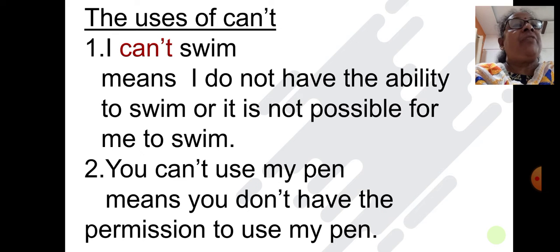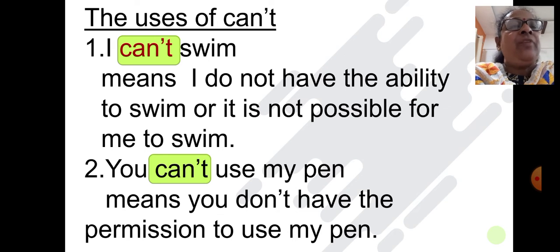The use of can't. See here. First one. Here I will give the meaning of can't. I can't swim means I do not have the ability to swim, or it is not possible for me to swim. I don't know how to swim.